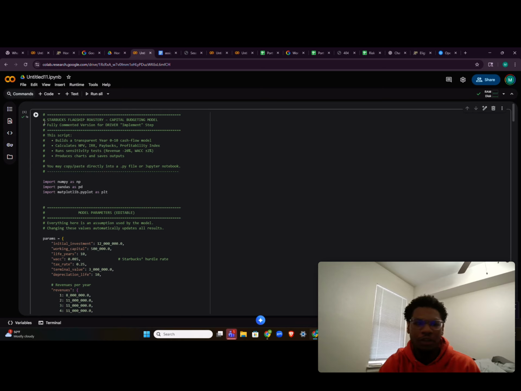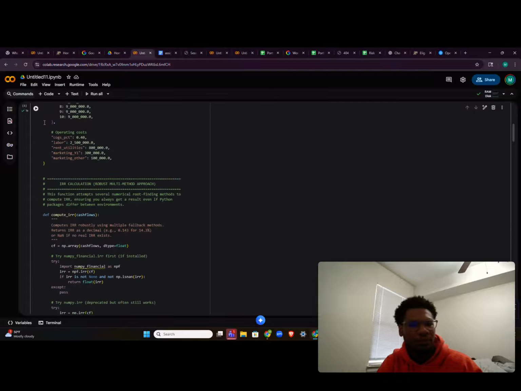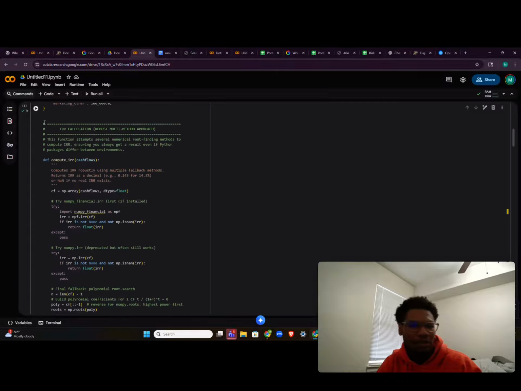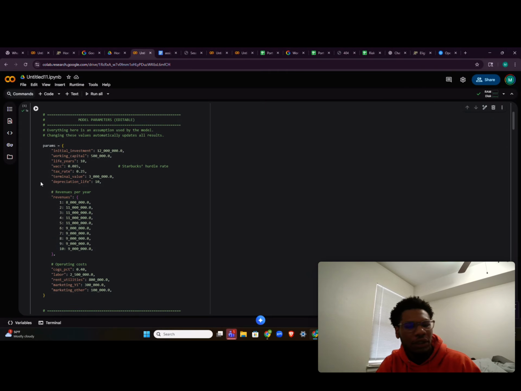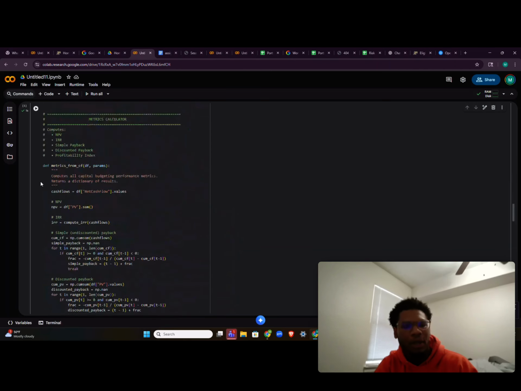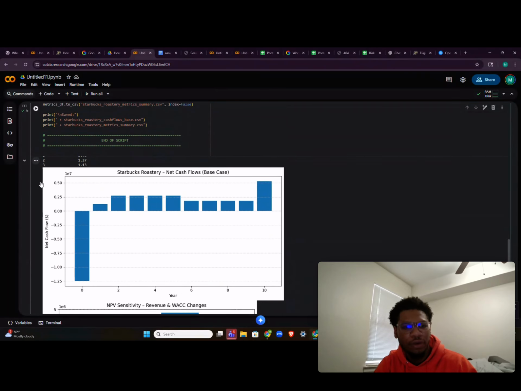But just for the notes, this is our implement step, and this script builds a transparent year 0 to year 10 cash flow model, calculates net present value, IRR, paybacks, and profitability index, and it runs a sensitivity test with revenues decreased by 20% and the WACC increased and decreased by 2%. It produces charts and saves the outputs. And this is what I had AI create for me. And so we can go over each of the functions in a little bit, but we'll get straight to the output for this.